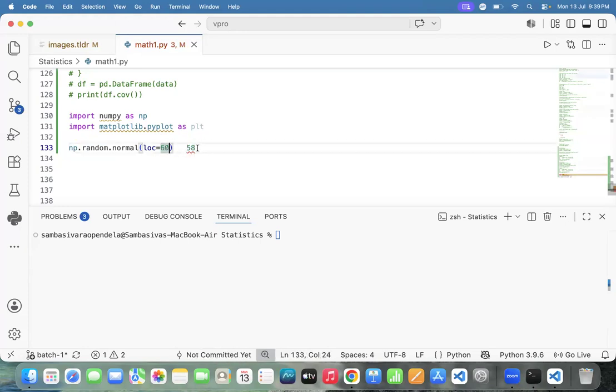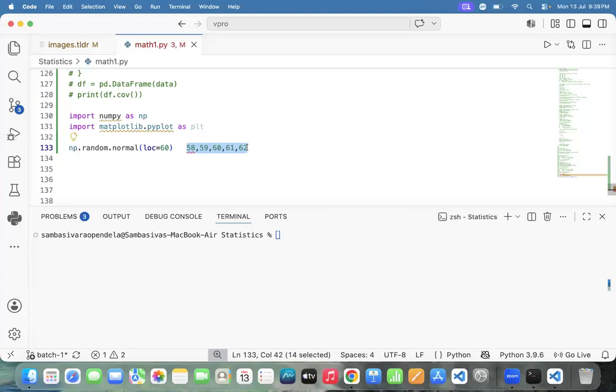Next one. It will generate 59. Is it close to 60? Yes, sir. It will generate 60. It will generate 61 also. It will generate 62 also. Whatever the random numbers it is generating, those random numbers are close to 60. Yes or not? Fine.